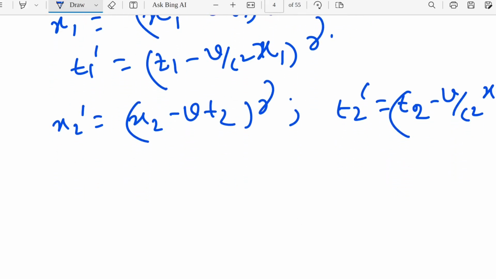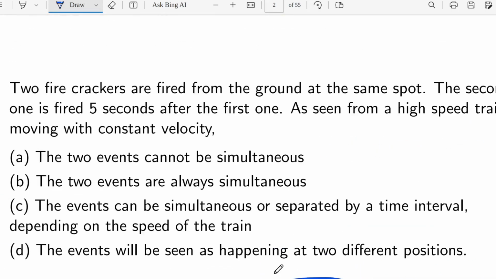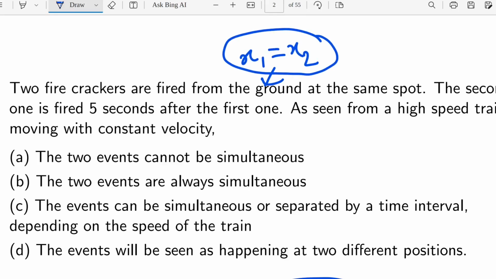Now what will we do? Here the first frame means the ground is the first frame. Two firecrackers are fired from the ground at the same spot. So in that first frame of reference, at the same spot means x1 and x2 are exactly equal. So what will be the value of delta x here? Delta x will be 0. The second one is fired 5 seconds after the first one.